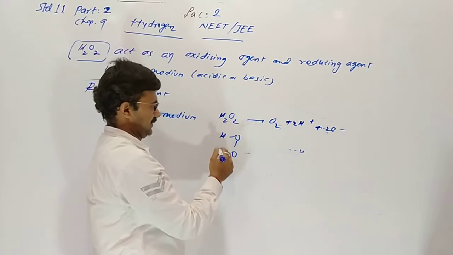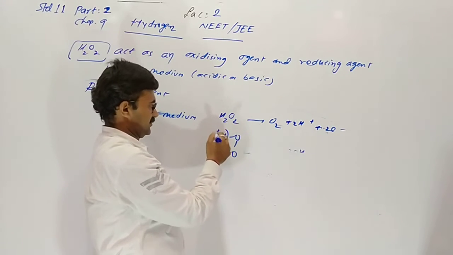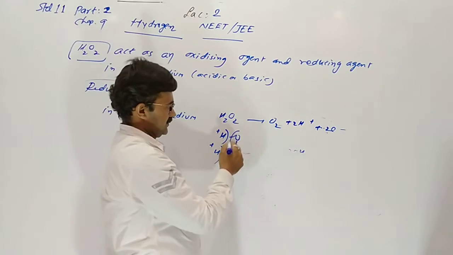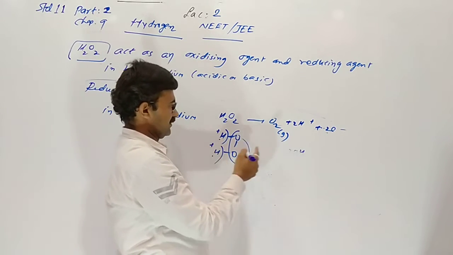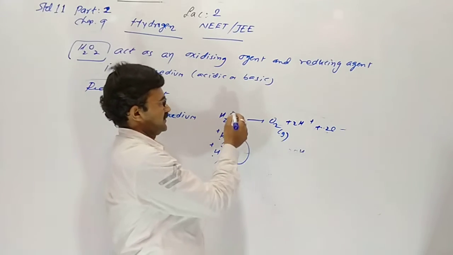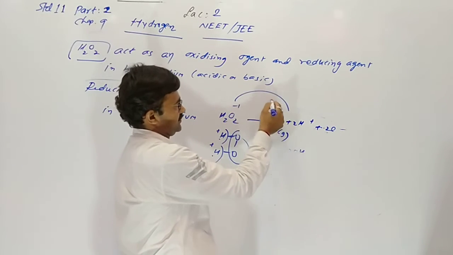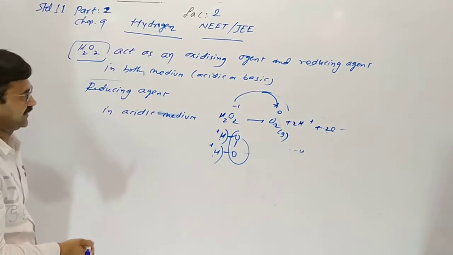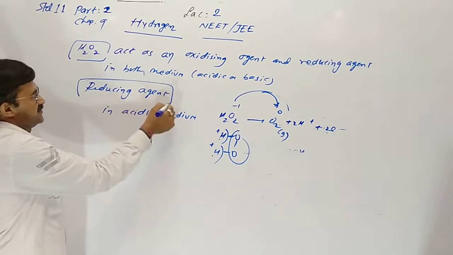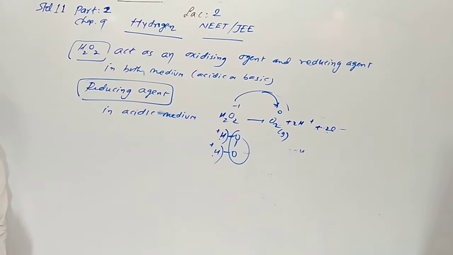Hydrogen peroxide releases 2H+ ions, the two oxygens combine as O2 gas, releasing 2 electrons. Here minus 1 to 0 means oxidation. It itself experiences oxidation, so it is a reducing agent.